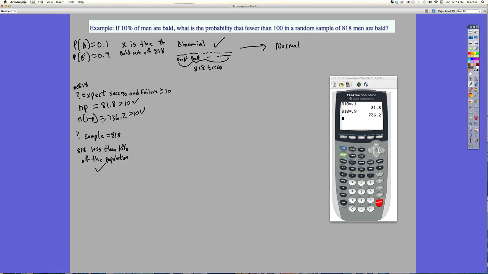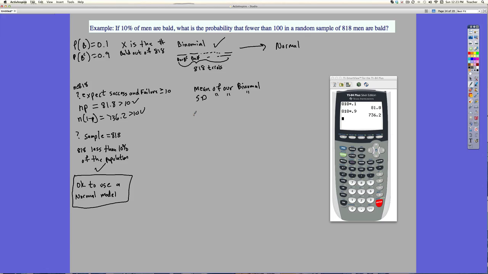Okay. All right, so what does this mean? This means we are okay to use a normal model. So when you're doing this, make sure you write this, because you're saying you know what you're doing here. If this is true and this is true, then that means this is true. Okay, so what is the mean of our binomial? And what is the standard deviation of our binomial?